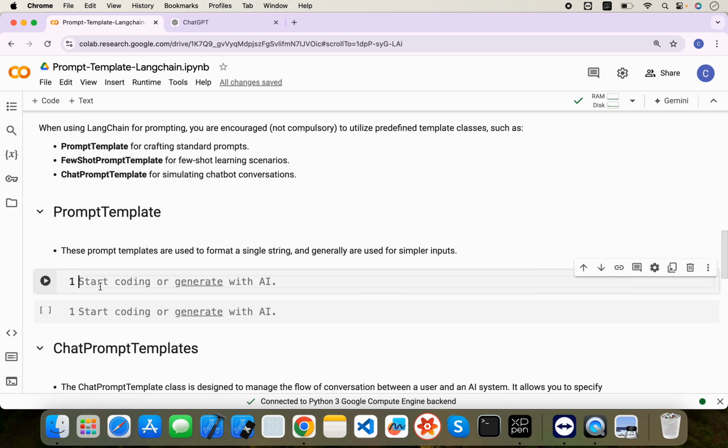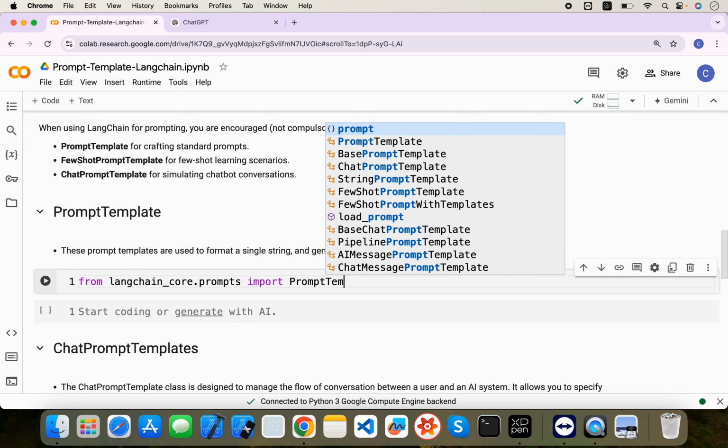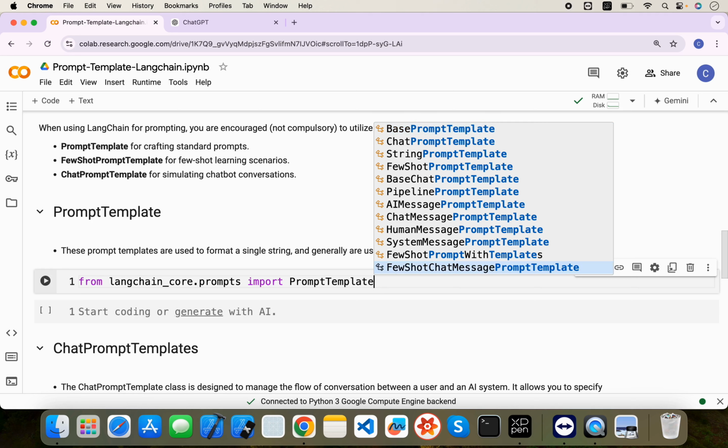First of all, let's import, from langchain.prompts import PromptTemplate.